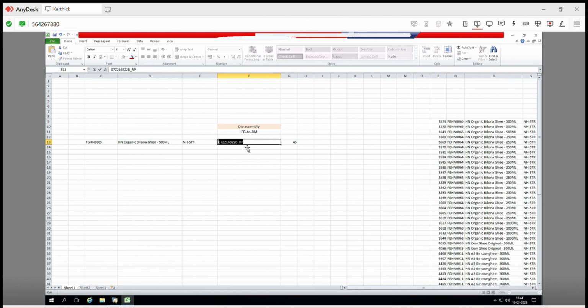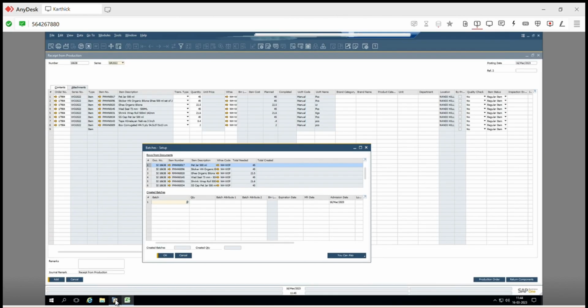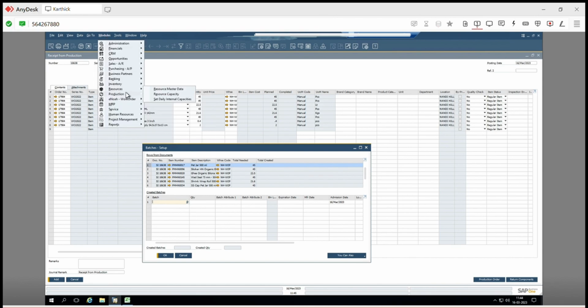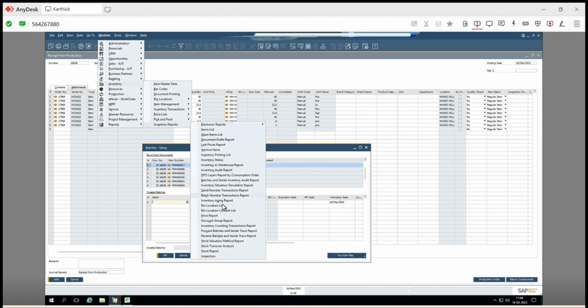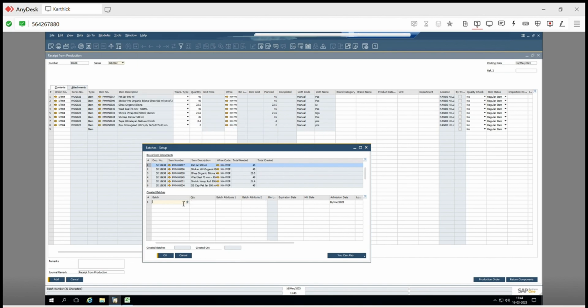As of now, I'll just give underscore RP for all these. Going forward, you have to use batch tracing in the inventory, either forward batch trace or reverse batch trace, to trace where exactly the material we use it for this production. If you know which sticker batch number, then you can enter. Currently, I'm just doing it with the underscore RP.